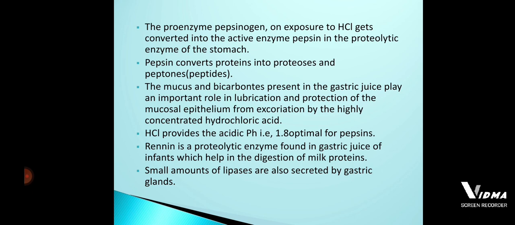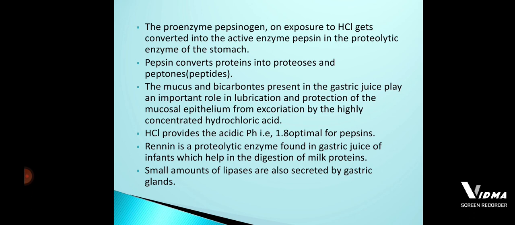The mucus and bicarbonates present in the gastric juice play a very important role in lubrication. Lubrication means easy passing of the food and the protection of the mucosal epithelium. So in order to protect the mucosal epithelium, the mucus and bicarbonates are present inside the gastric juice. Okay, so this is with respect to the chemical method taking place inside our stomach.